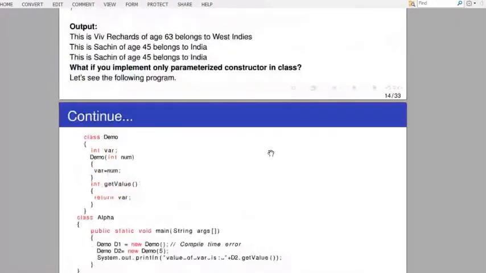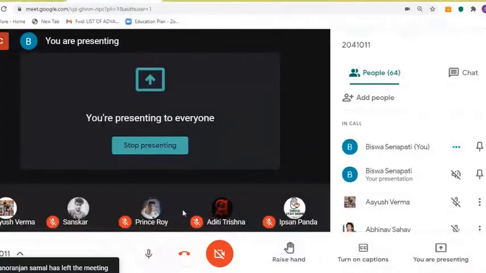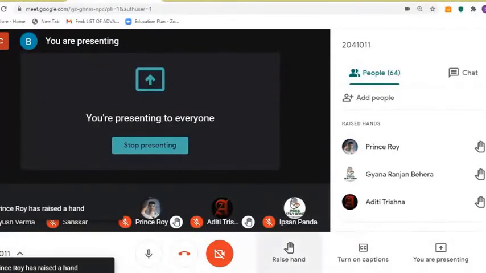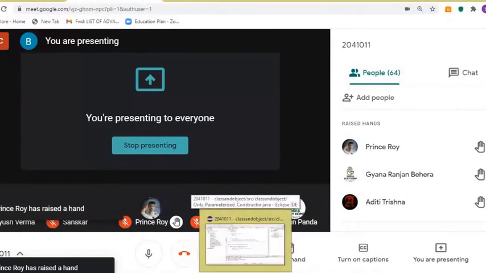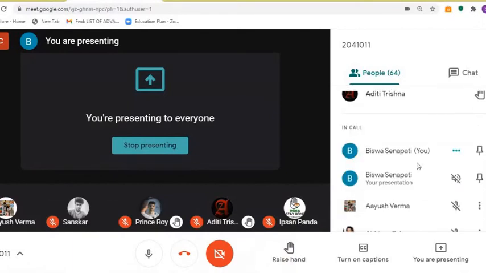So now, who can explain this code? Raise your hand. Who can explain the code of class demo? Raise your hand. Yes, only one student. Okay, 3, or I will ask someone to explain.